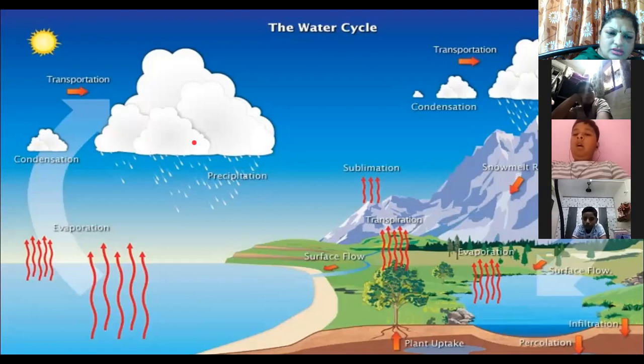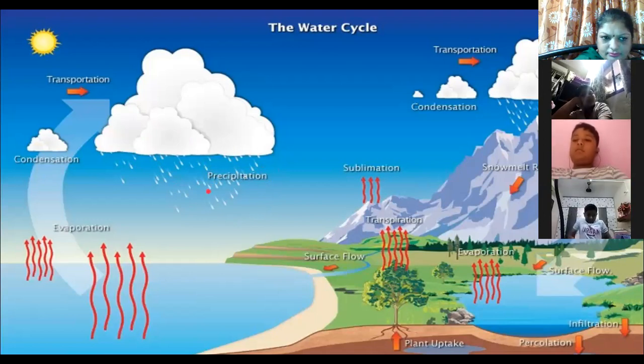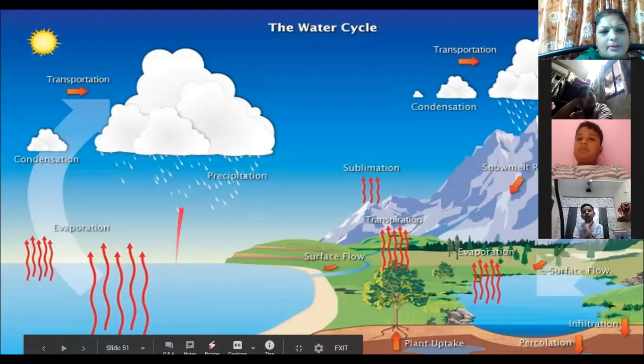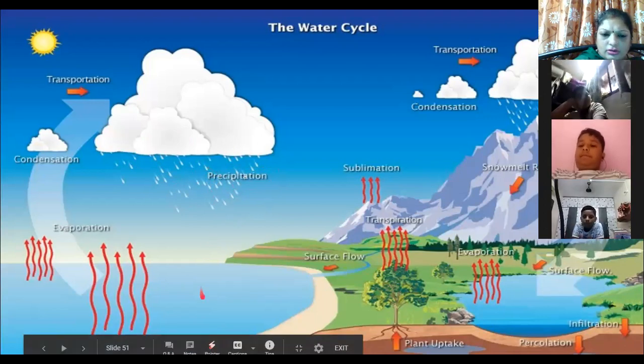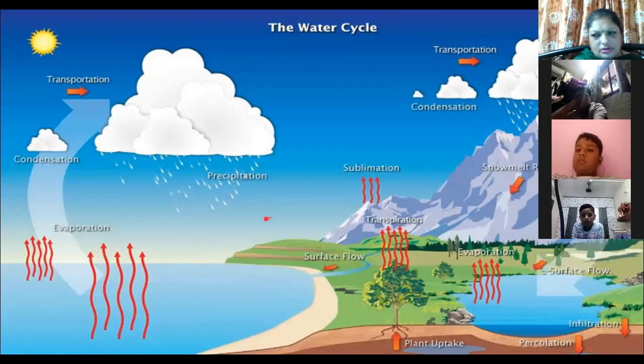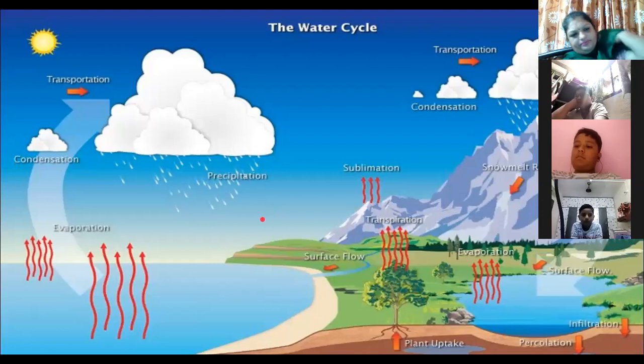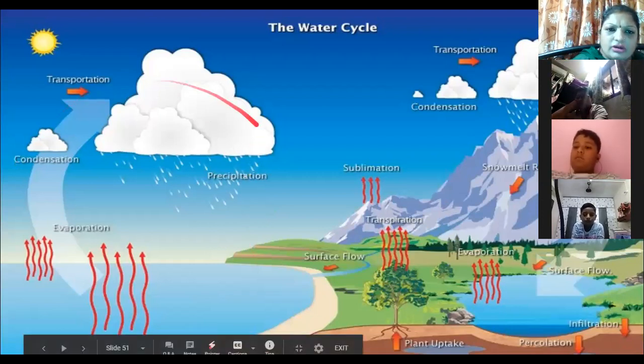So when the water from the clouds falls down in the form of rain, that process is called precipitation. And again, after precipitation, water falls on the surface. Again, it will be heated up. Evaporation will take place. Condensation will take place. And again, precipitation. Let us see once again, I'll repeat. This is known as the water cycle. It is a continuous cycle.